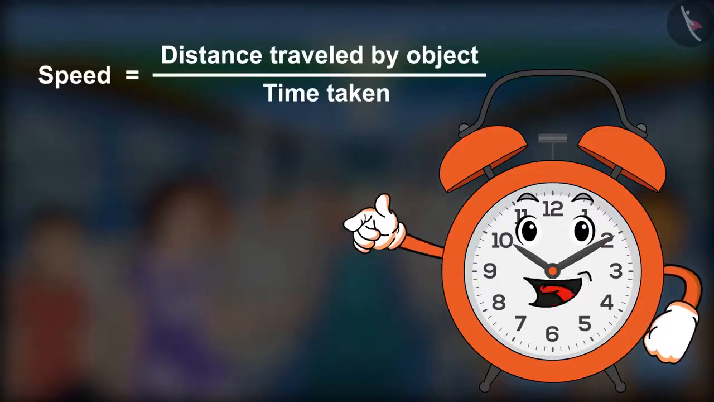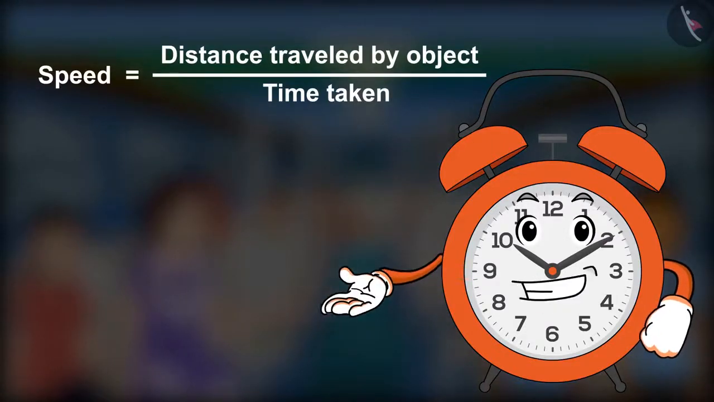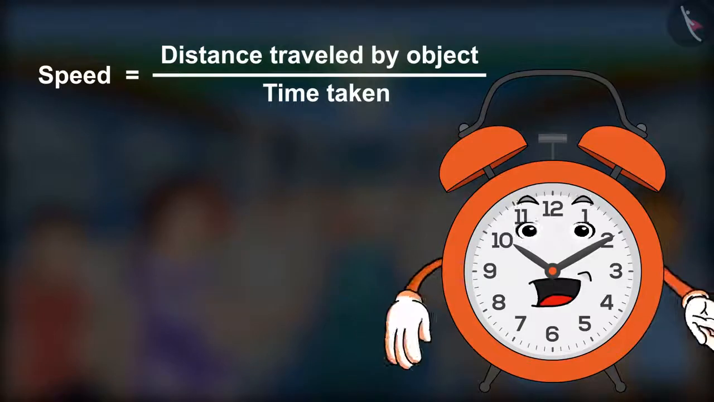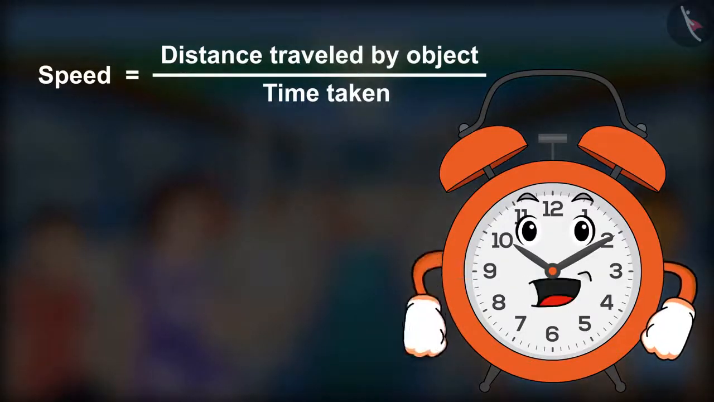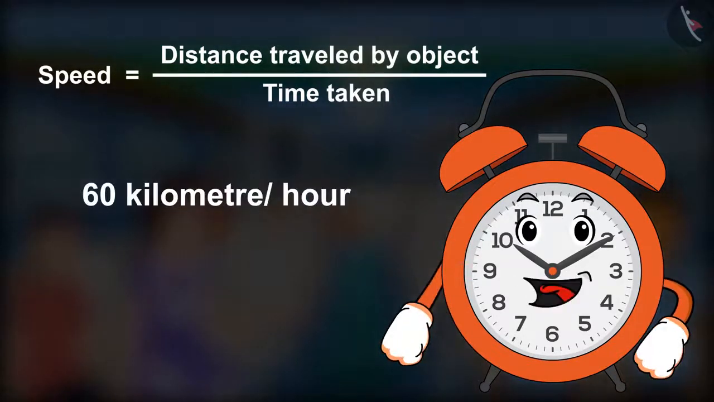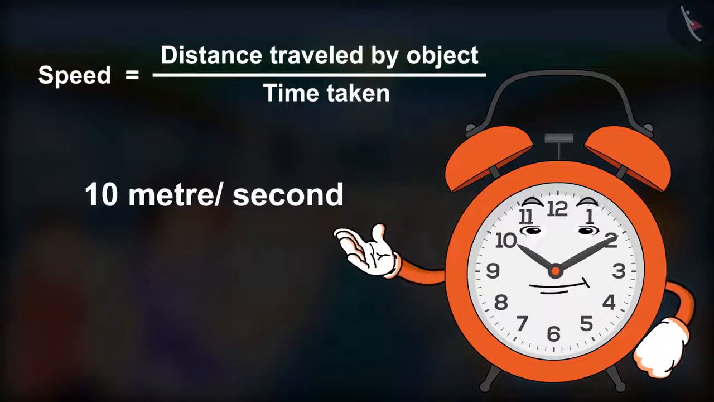Now we can define it in such a way that the distance traveled by the object in unit time is called the speed of the object, such as 60 km per hour, 10 meter per second, etc.